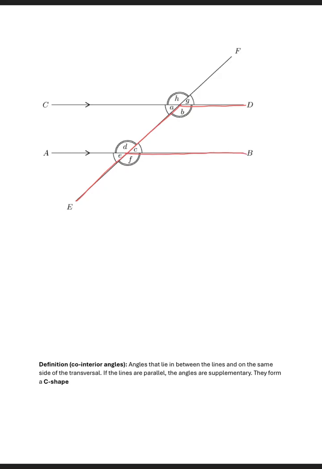And then we know on the F shape, these angles are corresponding. So in this case, you can see that the corresponding angle here, it will be what? B and F. So angle B and angle F are corresponding angles.